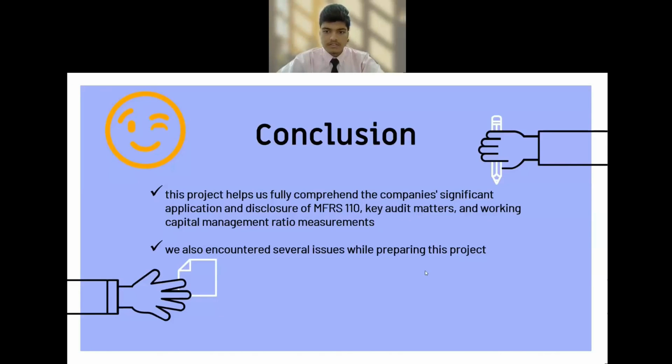Moreover, as there were so many working capital ratios, it is not easy to find the best way to compare 6 businesses in 2 years, as the working capital management ratios as a whole must be justified. Despite all these circumstances, our group has successfully finished and completed this project in a timely manner.